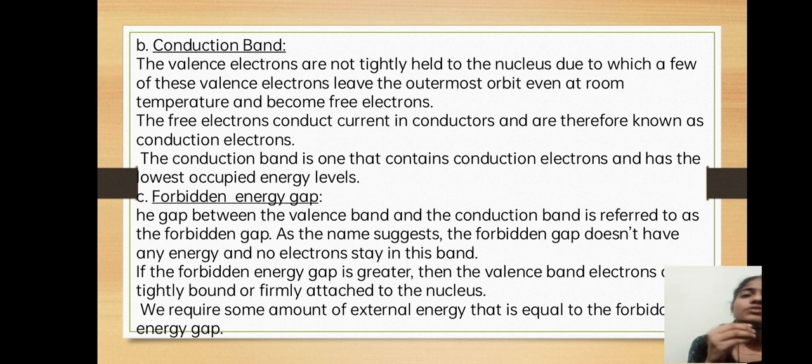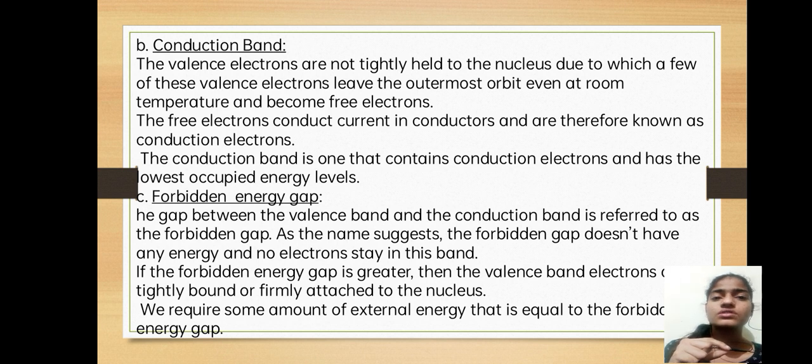So valence electrons will be at the valence band. These are not tightly held to the nucleus, due to which only a few of the valence electrons leave the outermost orbit, even at room temperature, and become free electrons. The free electrons conduct current in conductors and are therefore known as conduction electrons.